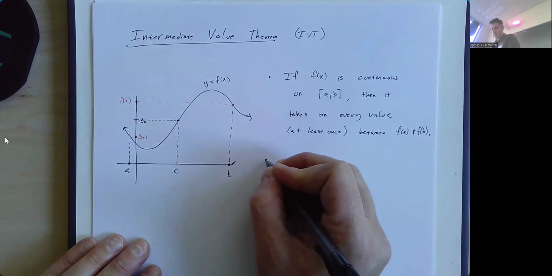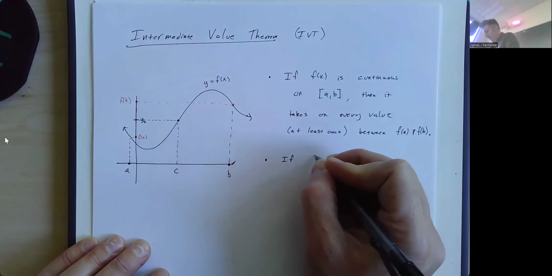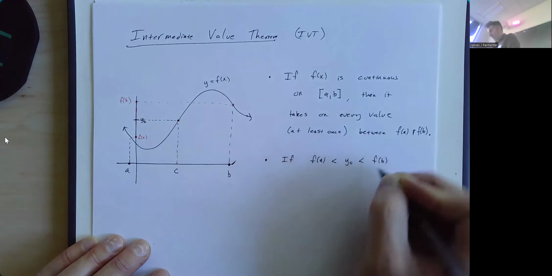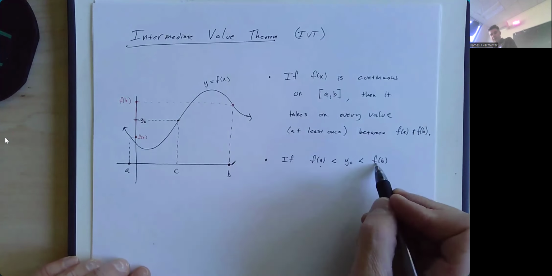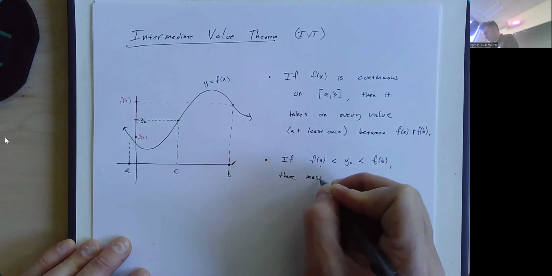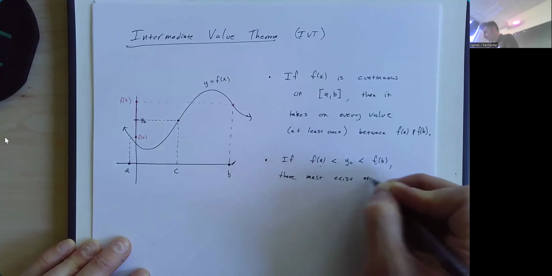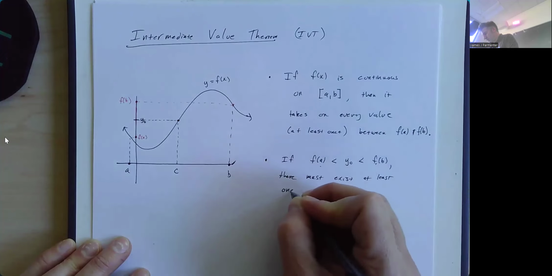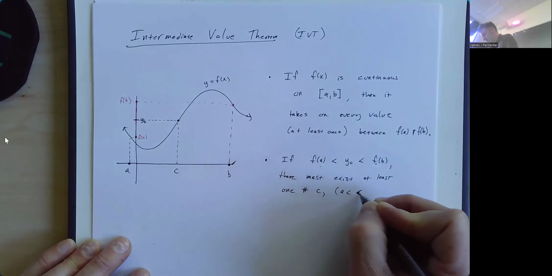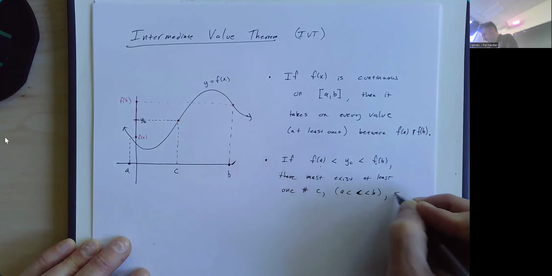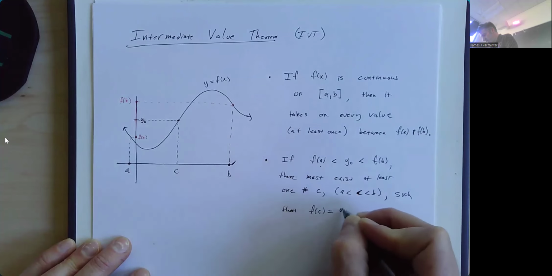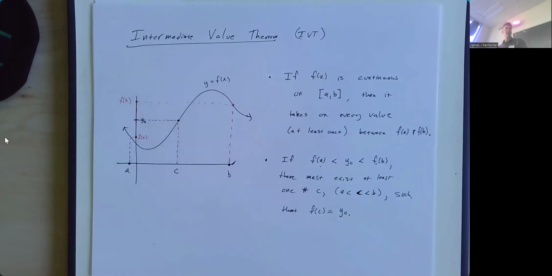Said another way, if f of a is less than some y naught, less than f of b, or in other words, if there's some y naught between your f of a and your f of b, there must exist at least one number c, and c had better be between a and b, such that f of c is equal to y naught, which is exactly what this picture is showing me.